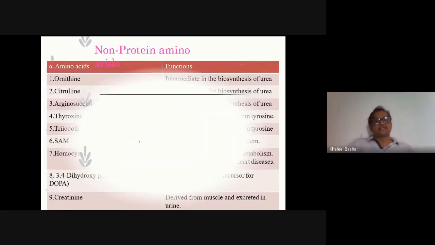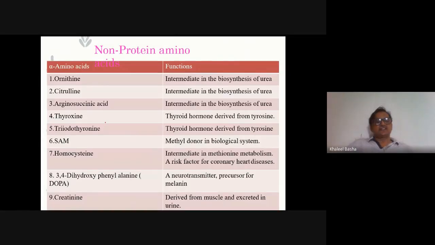Non-protein amino acids. These are the set of non-protein amino acids: ornithine, citrulline, argininosuccinic acid, thyroxine, triiodothyronine, SAM, S-adenosylmethionine, homocysteine, dopa, creatine. These are the non-protein amino acids, because these amino acids do not synthesize the protein molecule, but they have a very significant role in our body system.